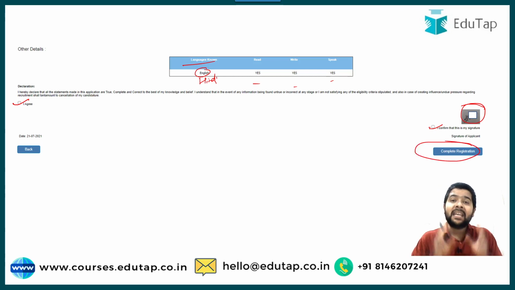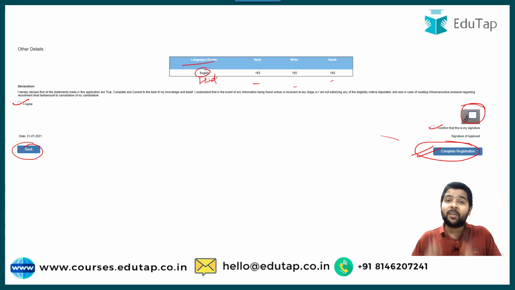If there is any mistake in my form that I identify at this point of time, what I need to do before clicking on complete registration is go back. This will take me to step number 3. If I want to change my photo, I can move on to step number 2. But guys, if you click on complete registration, there is no way that you can edit your application.